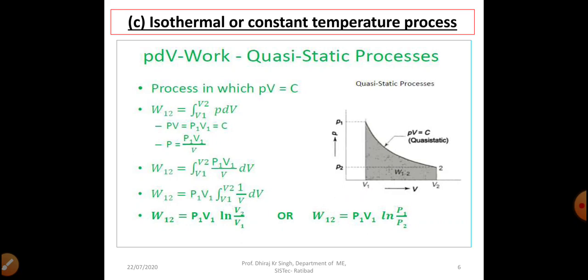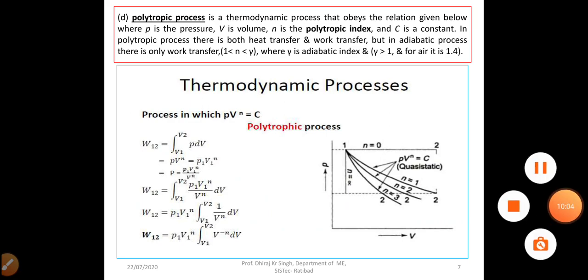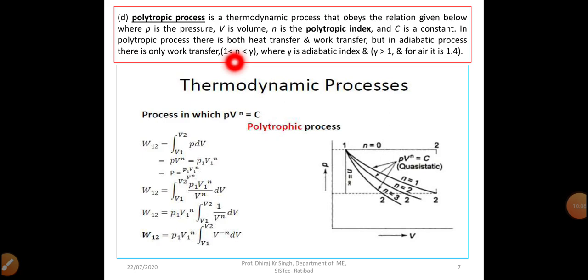Now move to polytropic process. Polytropic process, dear students, is basically a thermodynamic process that obeys the relation given by this equation: PV to the power n equal to constant, where P is pressure, V is volume, n is the polytropic index, and C is constant.